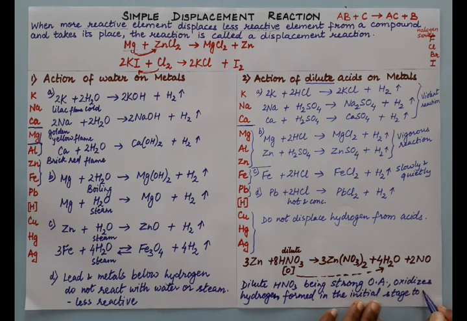So hydrogen is converted to water and it will not liberate hydrogen. So this is how metals react with nitric acid. Thank you, students.